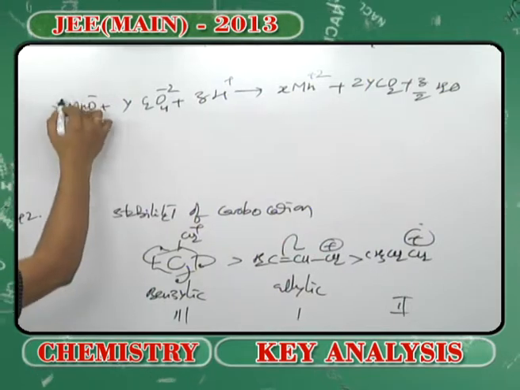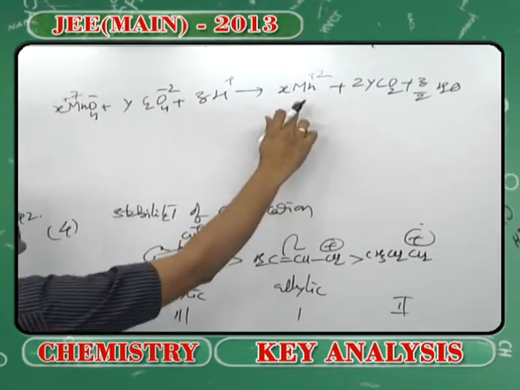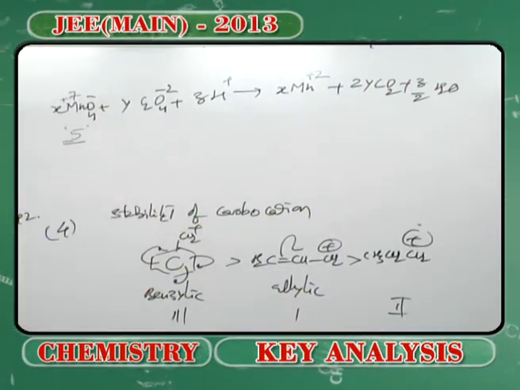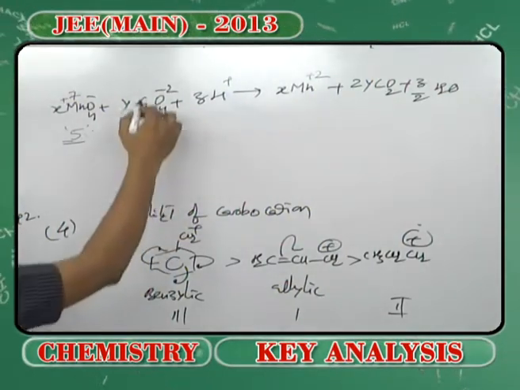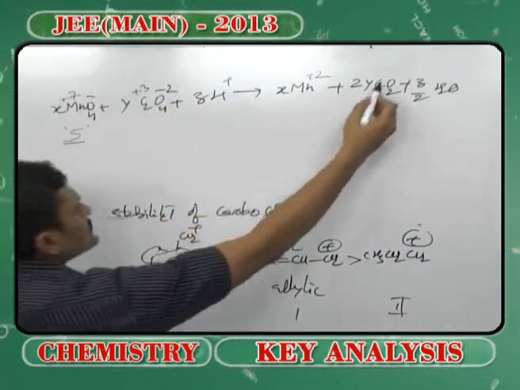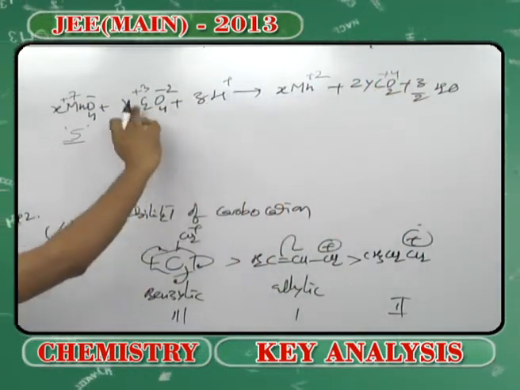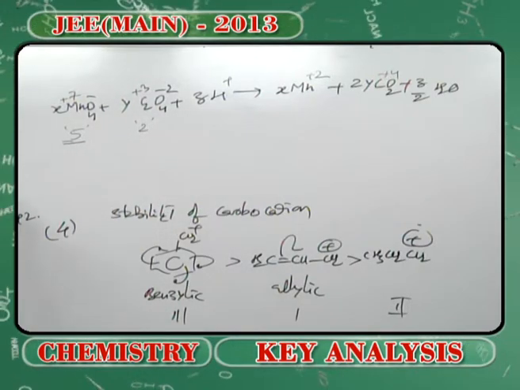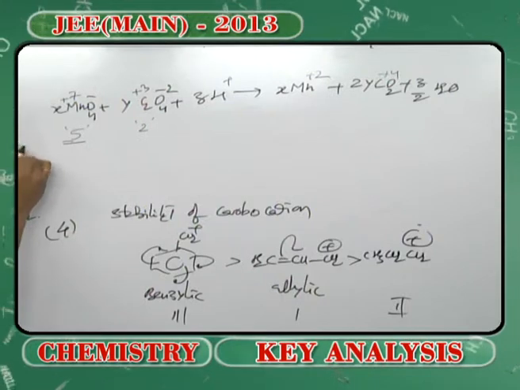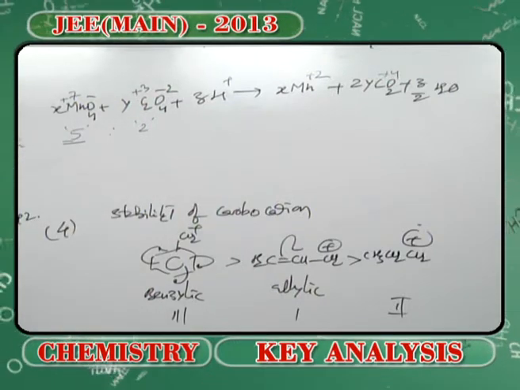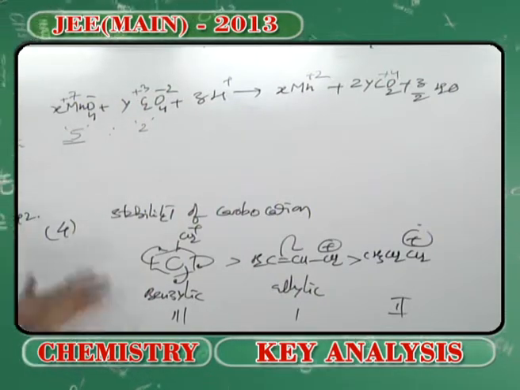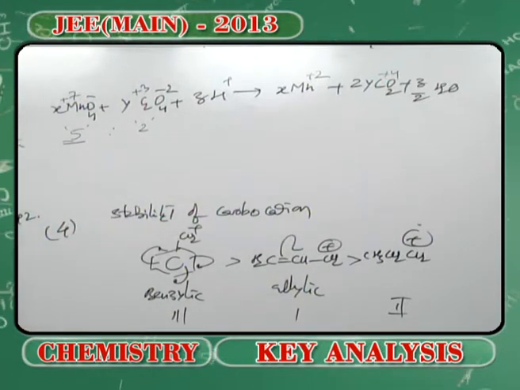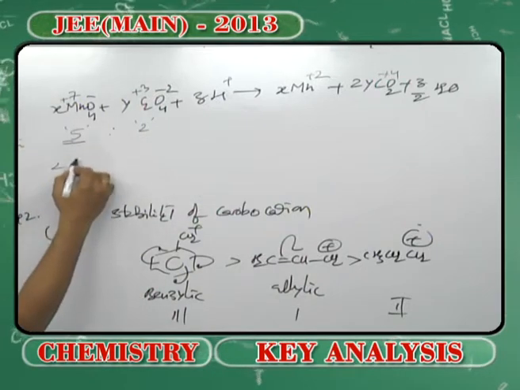I mean to say, here you can see the oxidation state of manganese is changing from plus 7 to plus 2. The change in oxidation state is 5 units. And here carbon is changing from plus 3 to plus 4. One carbon changing from plus 3 to plus 4, there are 2 carbons that are undergoing the change. So, we call this what? N factor. You have to understand one thing very clearly, that if the n factor ratio is 5:2, the mole ratio will be a flip flop. I mean to say that the mole ratio will be the reverse of that.